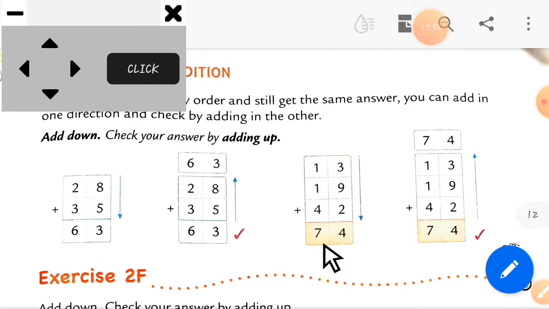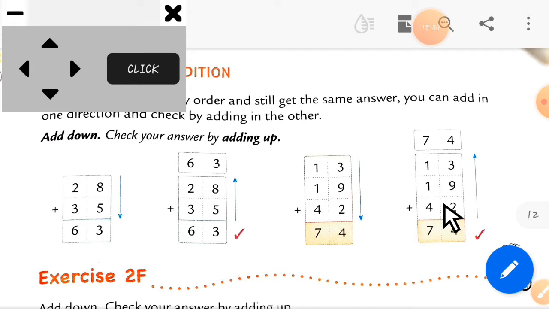Okay. Now let's add upside this sum. So we check our answer, whether it is right or wrong. So as we add upside, first we take 2 plus 9 plus 3. So we get the answer 14 here. Now in the 14, 4 is at the ones place, so write 4 there, and another 1 will go as a carry forwarded number here.